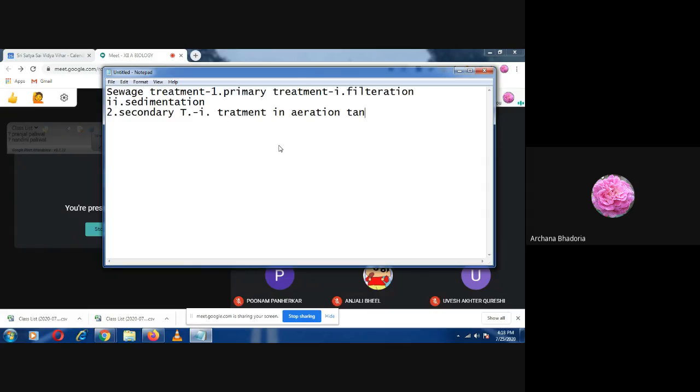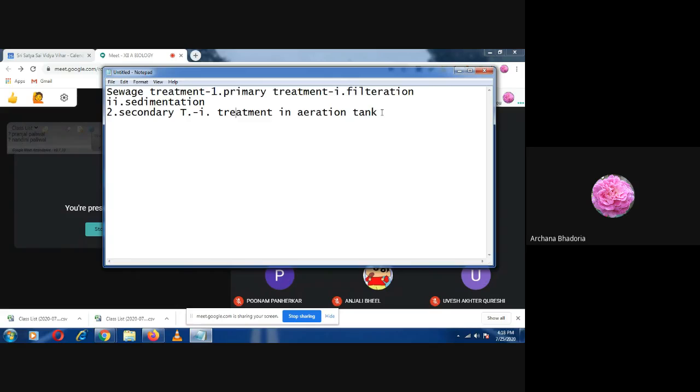Now, when the effluent is passed into the aeration tanks, the aerobic microbes will be allowed to grow there. Why do we call it an aeration tank? Because air is passed in continuously, so the aerobic bacteria are able to grow. In the aeration tank, constant agitation is done.